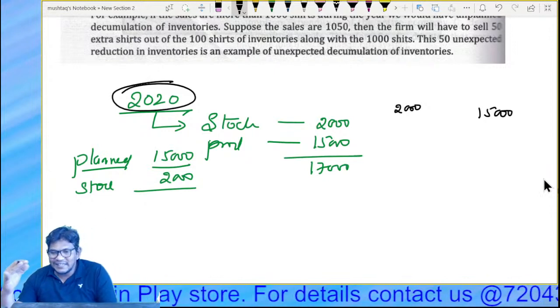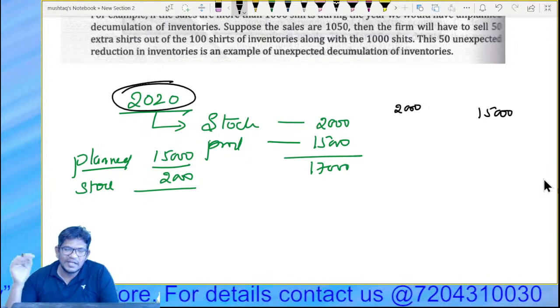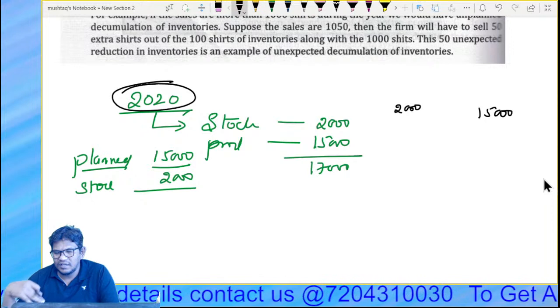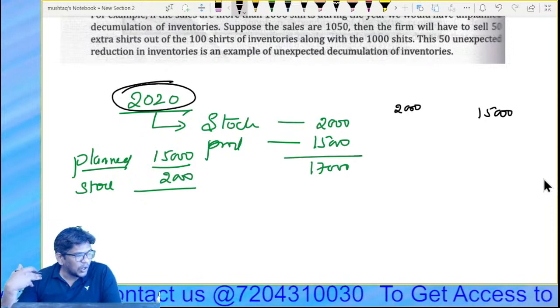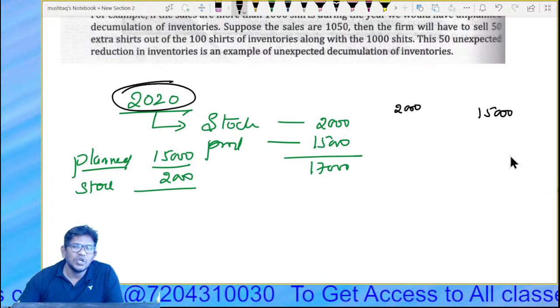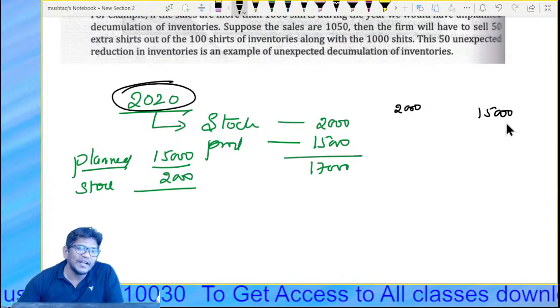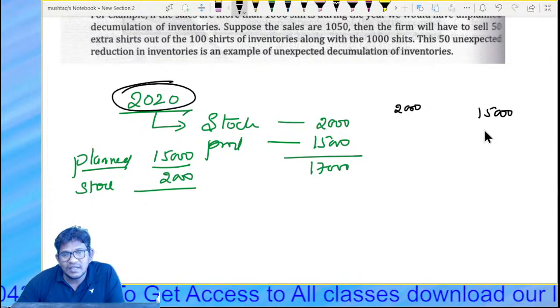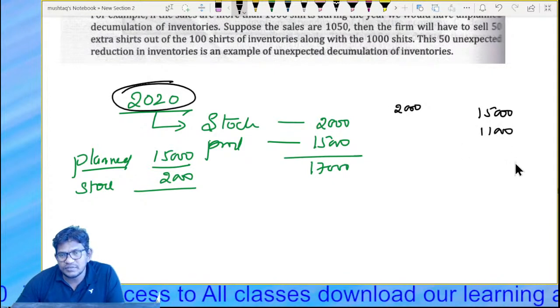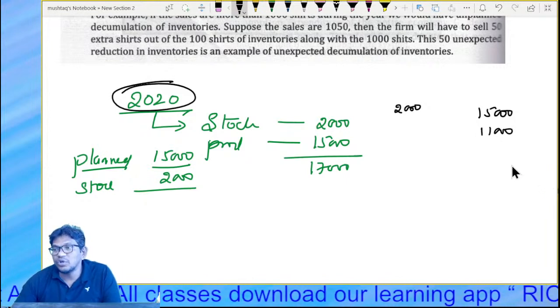Because there is a decrease in the demand, no sale in the market, suddenly corona has come, something has happened. So whatever you have produced, out of that you have sold only, say, 11,000 shirts. I mean dresses. How many sold? 11,000.